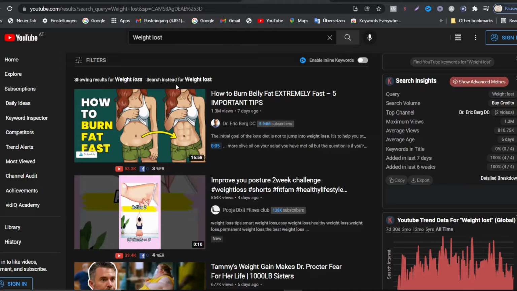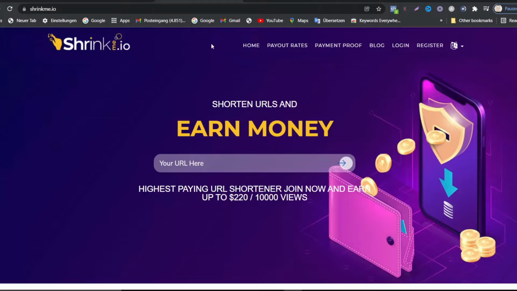All right guys, so after doing that, we're going to go to the next step, which is we want to go to this website here called ShrinkMe.io. So this is what we're going to be using to make money. As you can see, shorten URL and earn money.